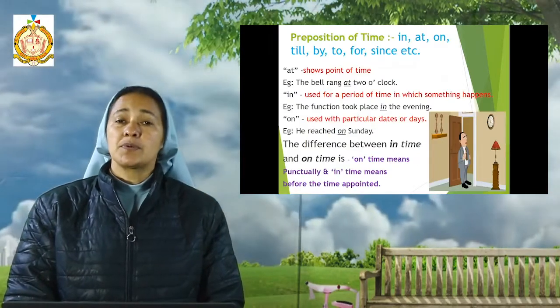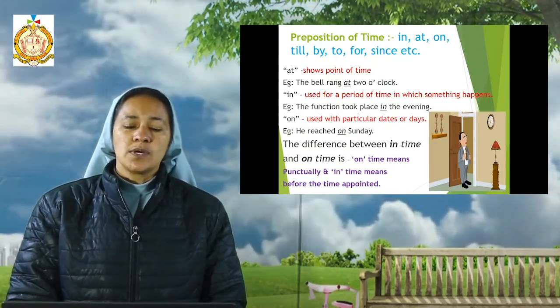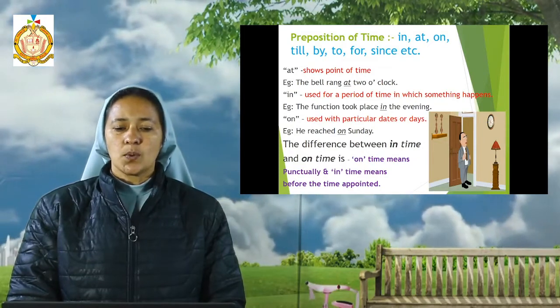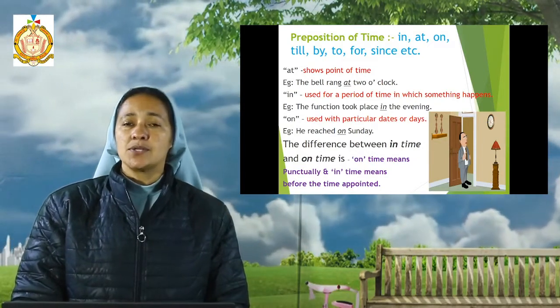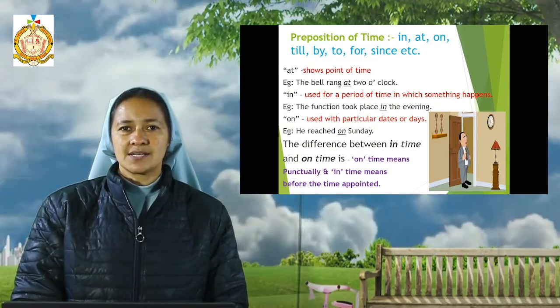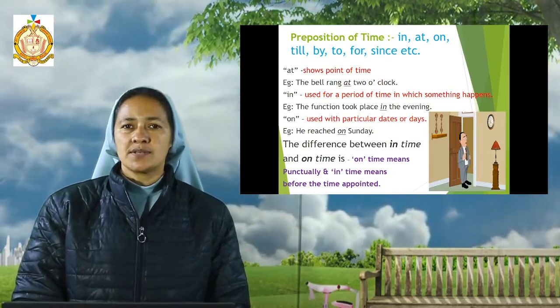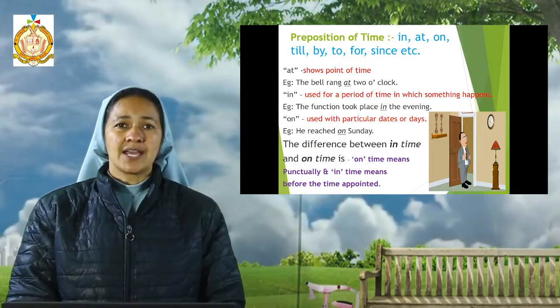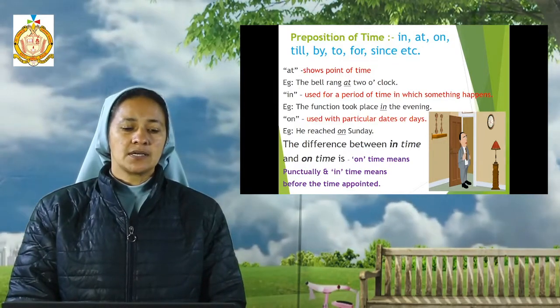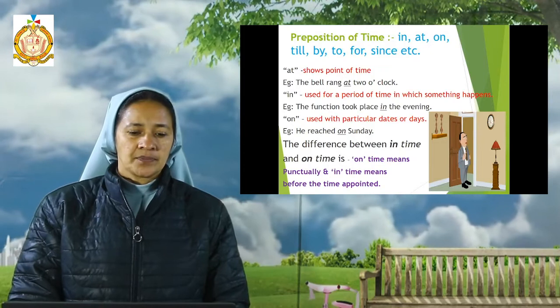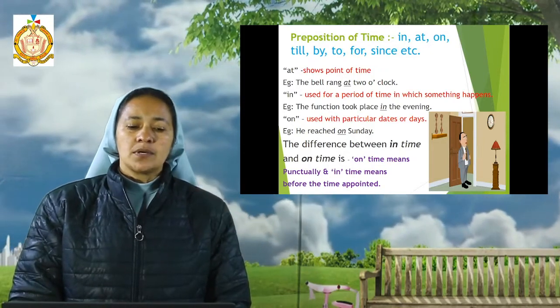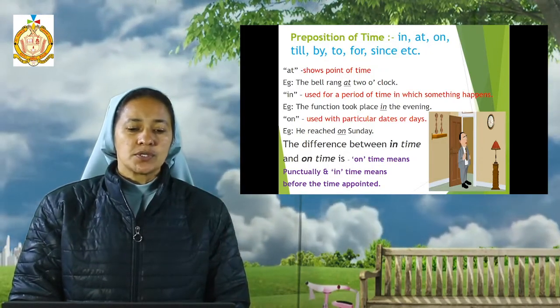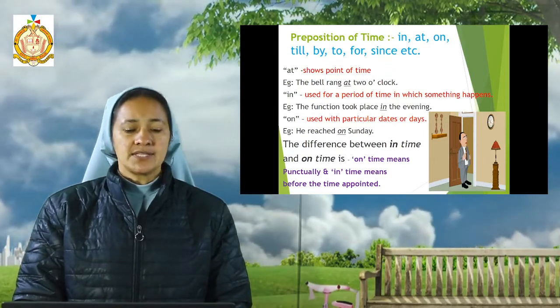Now we go with the preposition of time. There are some words like in, at, on, till, by, to, for, since, etc. that are the preposition words of time. Now let's know where to use at and what is the meaning of the word at. The word at is used to show the point of a time.